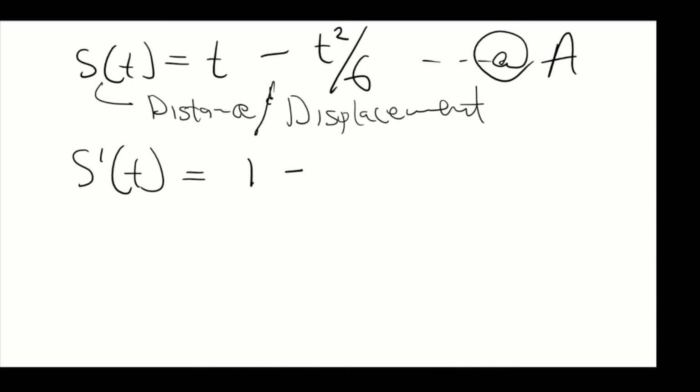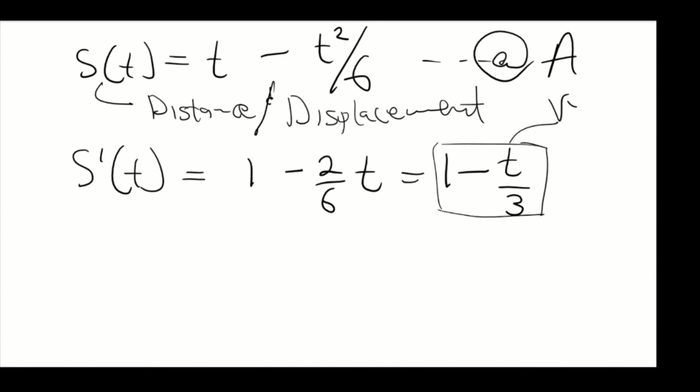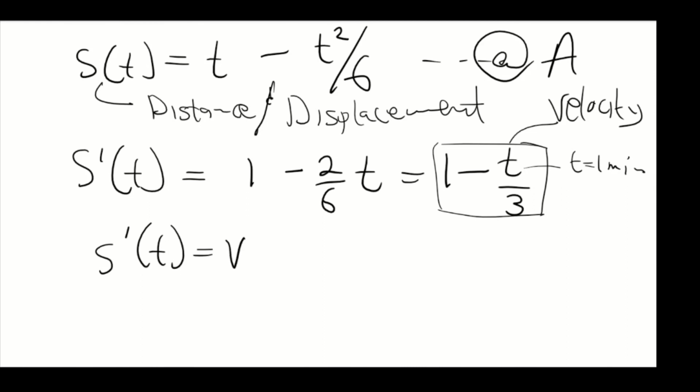We're going to have 1 minus 2 over 6 t, which would be 1 minus t over 3. So this equation here defines the velocity of the bus. So we need to substitute t, which we were given as 1 minute. So s prime of t, which is the same as velocity of t, is equal to 1 minus, instead of writing t, you're going to write 1 minute divided by 3.